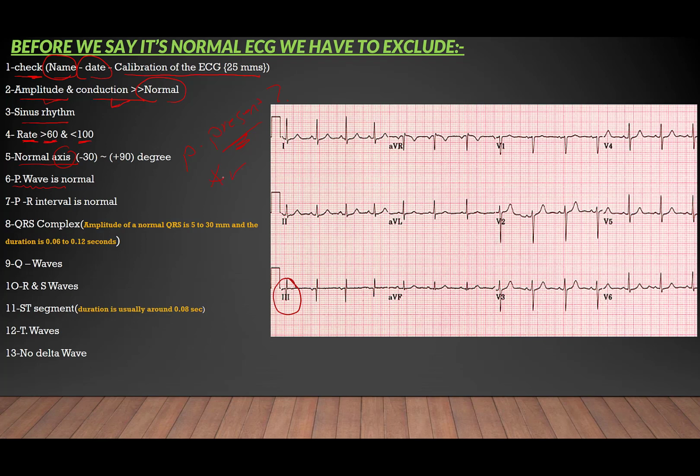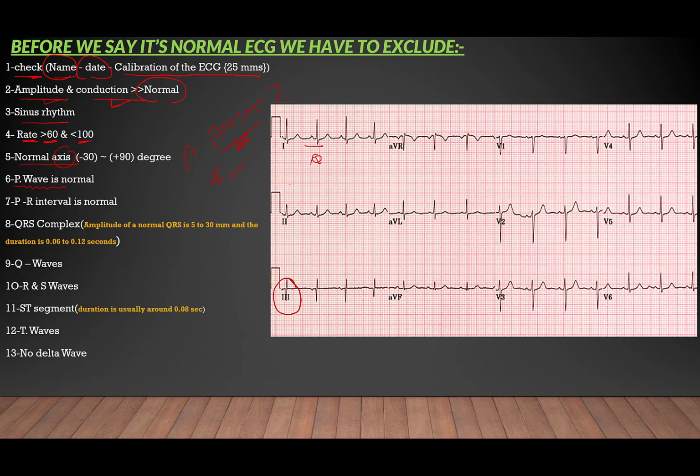The third one, does the P wave look normal? Check the duration, direction, and shape of the P wave. The fourth one, if P waves are absent, is there any atrial activity? It's important to know because if P waves are absent, there is an irregular rhythm. It may suggest a diagnosis of atrial fibrillation, for example.